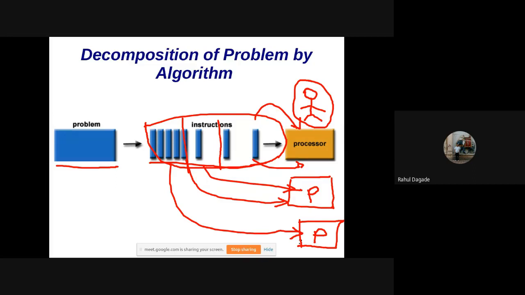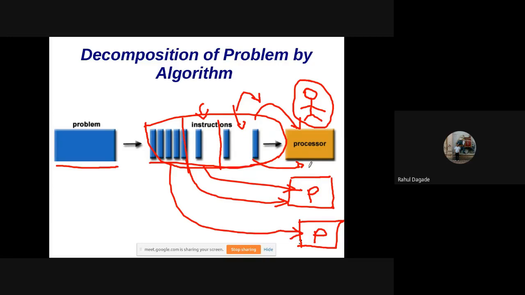For example, the soil is required during the preparation time, isn't it? But soil is not required when you want to purchase some kind of manure, or you want to purchase the seeds. You have to go into the market and purchase the seeds. So in that time, you need not carry soil with you, isn't it? So another person can do that task, and the soil preparation part can be done by one person at the same time. So that is data parallelism. So what is the data? Data is what we are working on.